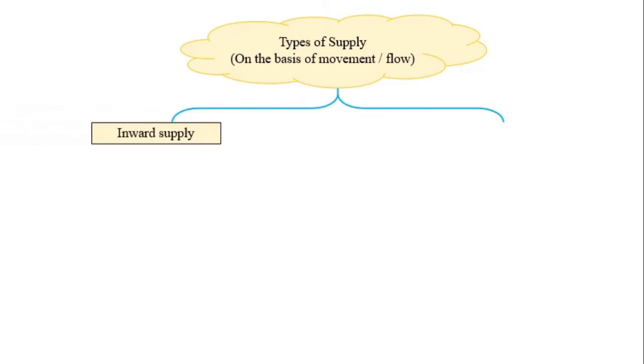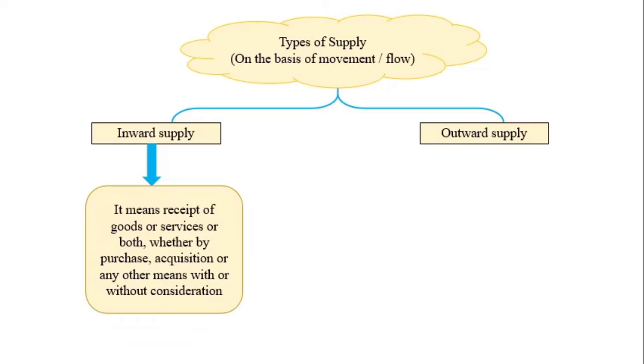Types of supply on the basis of movement or flow. On the basis of movement and flow, it can be classified into two categories. Number one, inward supply. Number two, outward supply. Now what is inward supply? Inward supply means receipt of goods or services or both, whether by purchase, acquisition, or any other means, with or without consideration.